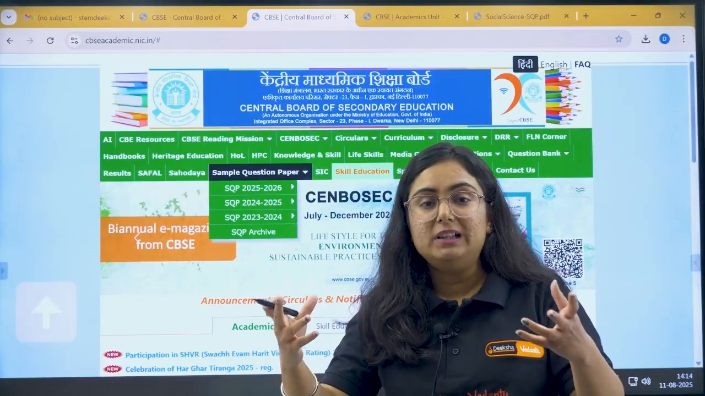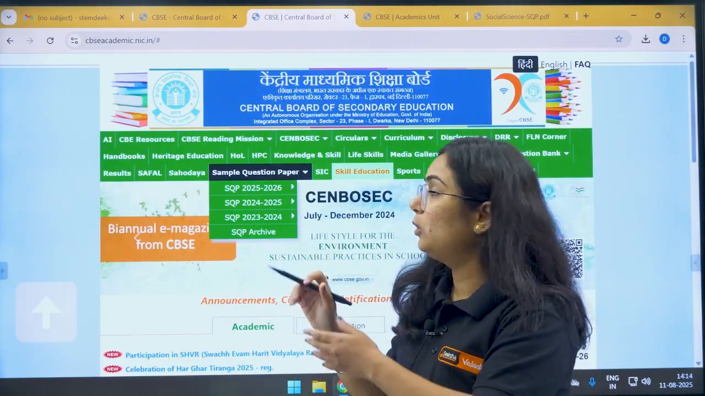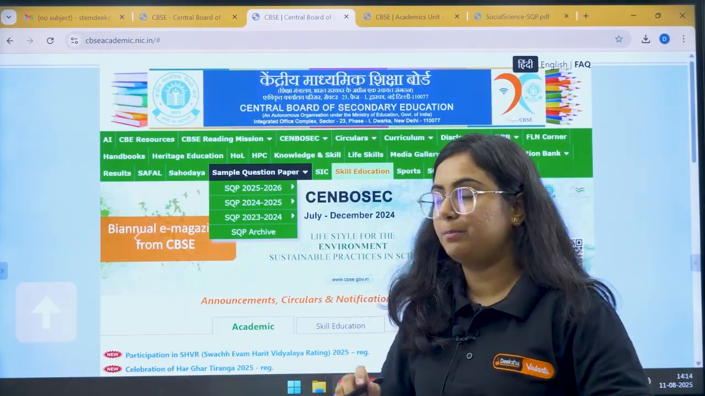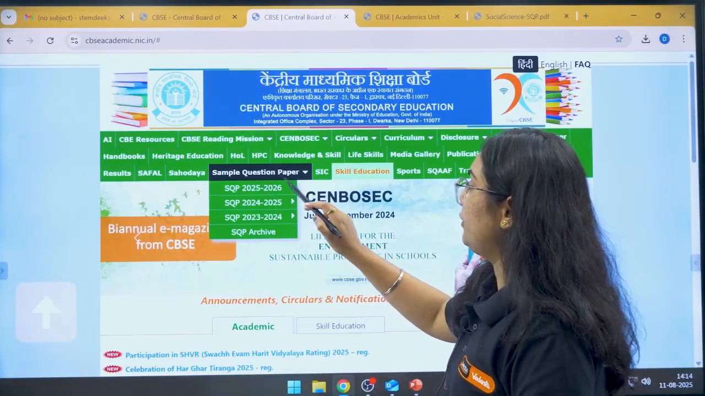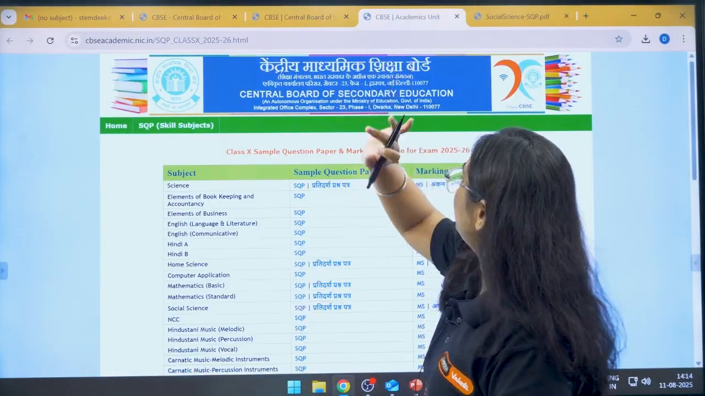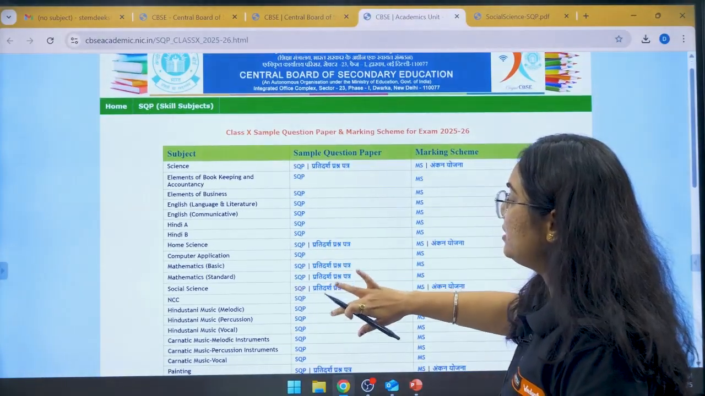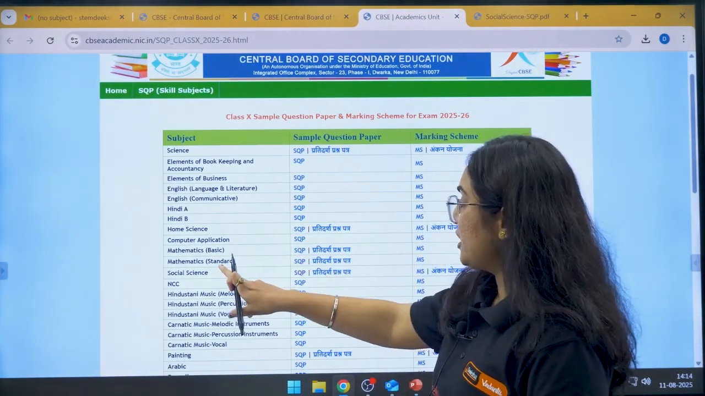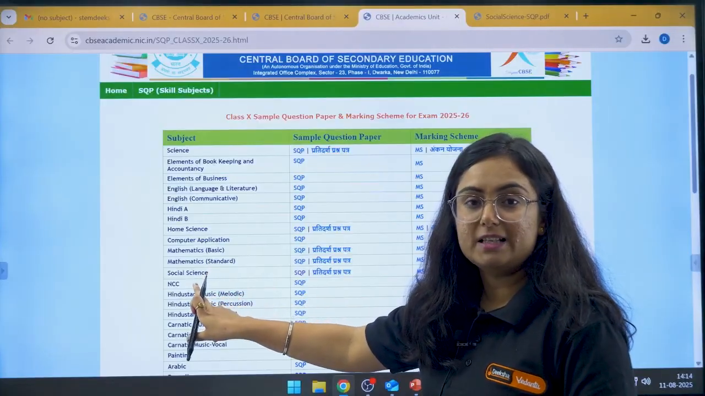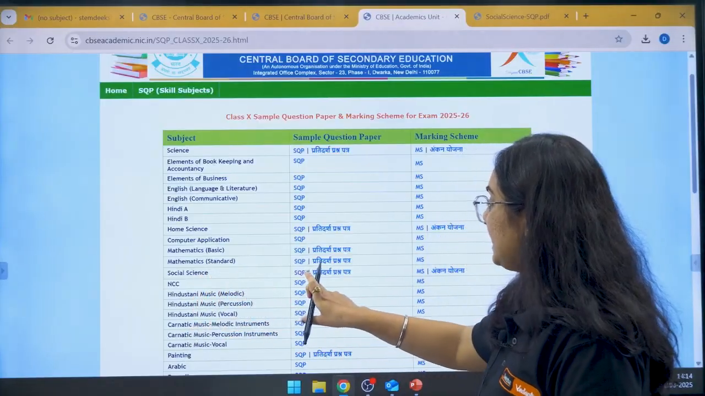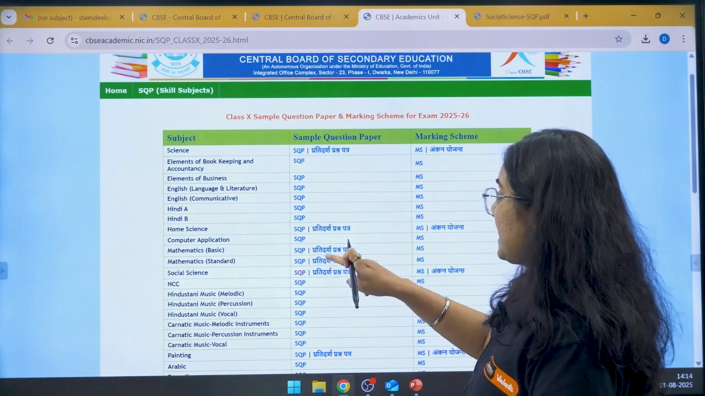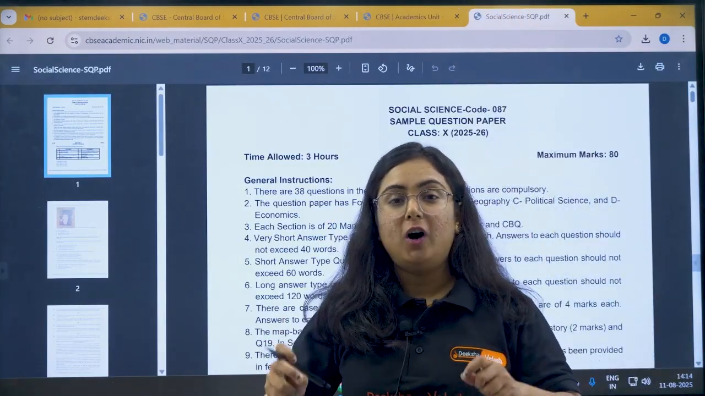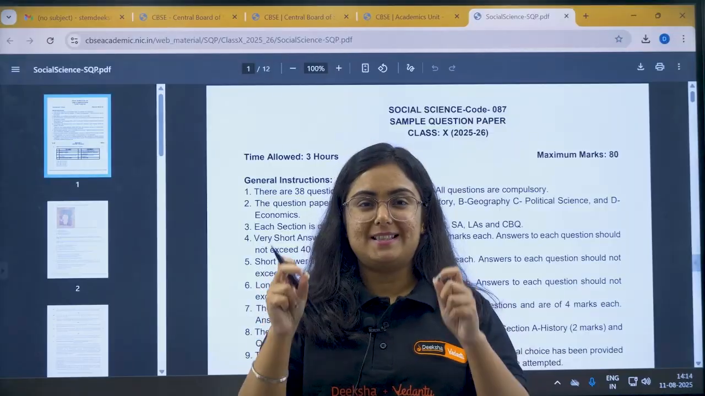To compare it with last year's paper, we can also follow 24 to 25. But we need to know what is new in the sample paper, so I'll be clicking 2025, 2026. You will get this layout and you can just click the subject you want, right? As we are talking about social studies, you can see this is social studies and SQP. You will just click this SQP and you will get the sample paper pattern for class 10th social studies.